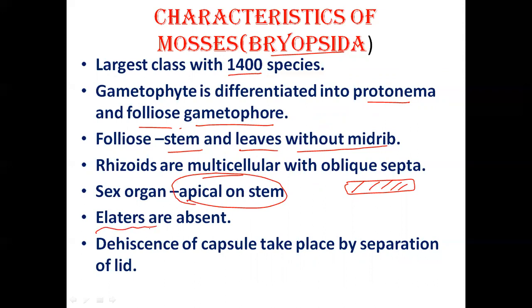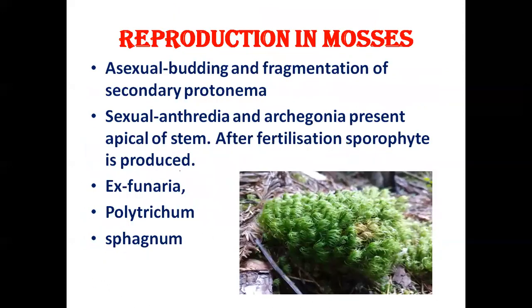In liverwort and hornwort, elaters were present, but in this, elaters are absent. So dehiscence of capsule takes place by separation of lid. Asexual reproduction in mosses is by budding and fragmentation of secondary protonema, and sexual by antheridia and archegonia present on apical of stem, and after fertilization sporophyte is produced. So examples of mosses are Funaria, Polytrichum, Sphagnum.